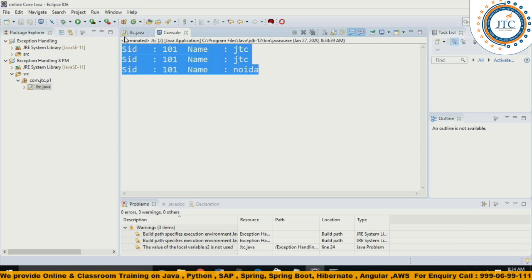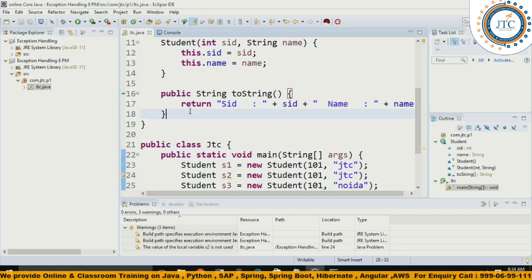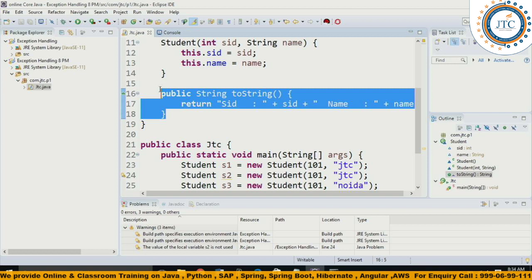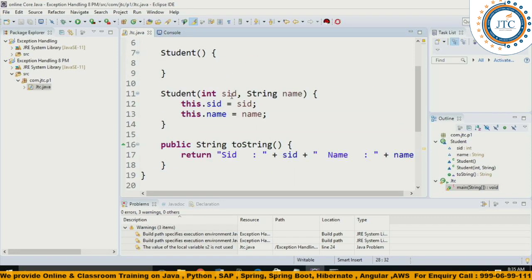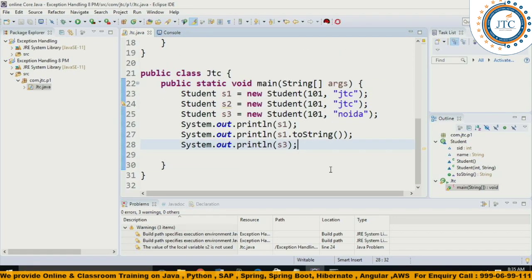So your choice you have overridden in your class by writing your own logic, that I want the data, the content of that corresponding object. The content of that corresponding object, it is displaying to you. Did you get it? Now when I say equals method, it's a very simple thing, guys.